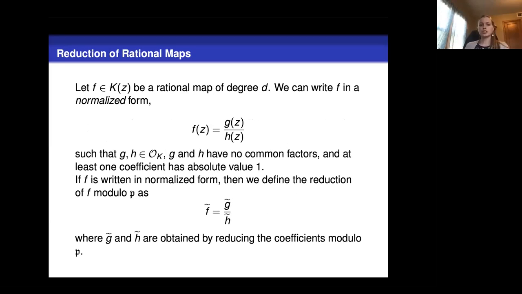So how can we reduce rational maps? Suppose we have a rational map of degree d. We can always write this map in a normalized form, as a ratio of two polynomials that have integer coefficients, no common factors, and at least one coefficient has absolute value 1. Once it's written in this normalized form, we can define the reduction just by reducing each of those polynomials.